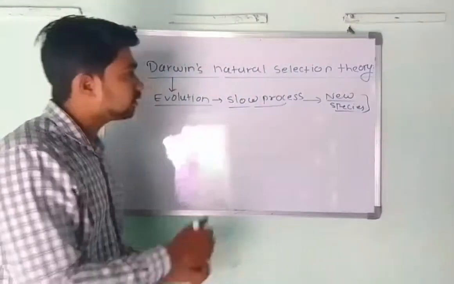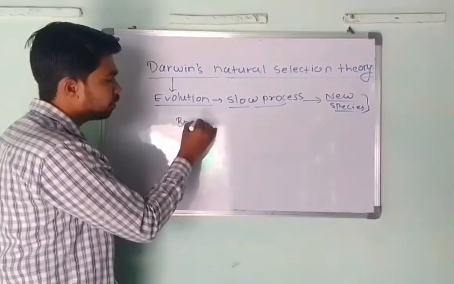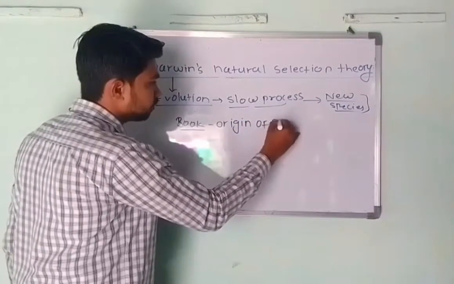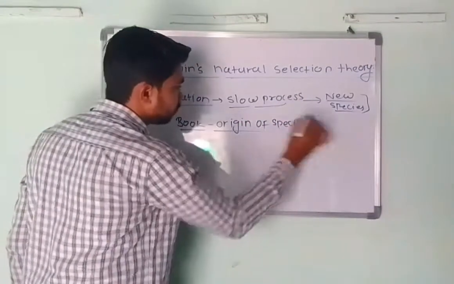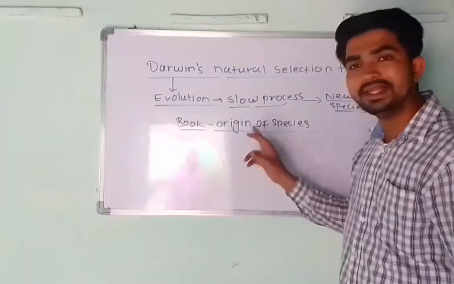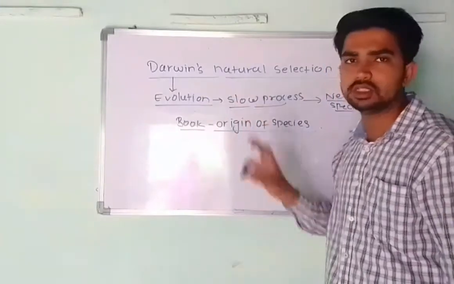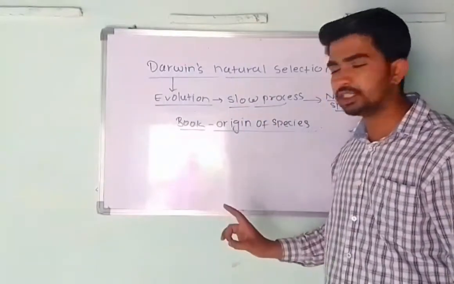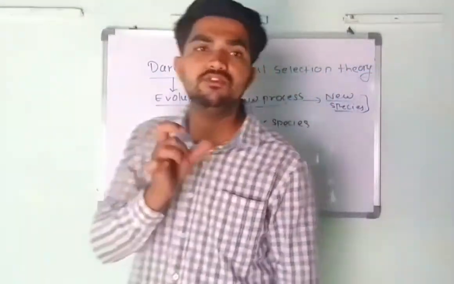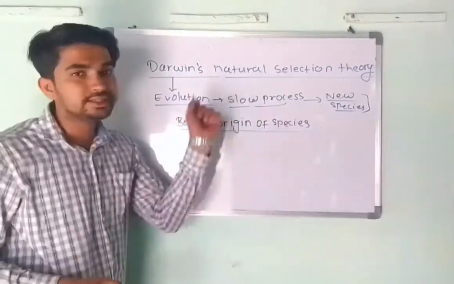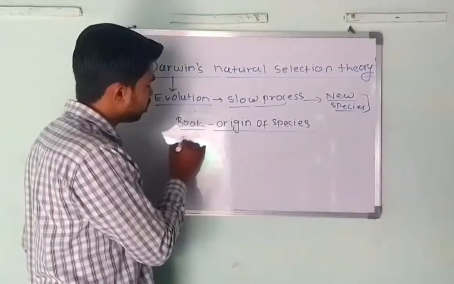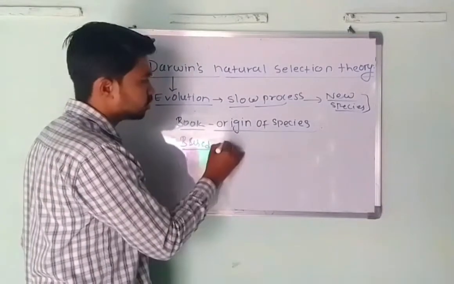Darwin published a book whose name is Origin of Species. In that Origin of Species, he described the natural selection theory. The natural selection theory is based on the struggle of individuals. Struggle is very important in every field, you know that, and this theory also talks about the struggle of individuals. This theory is based on struggle.